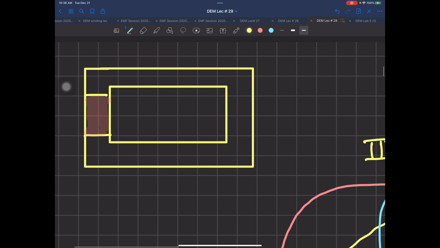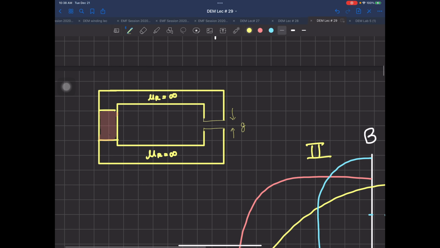This is a material with mu r equal to infinity. And I'm actually repeating that Fitzgerald problem over here. So don't worry on this part. You can go back. I have this small air gap. Okay, can you write down the magnetomotive force equation for this circuit?